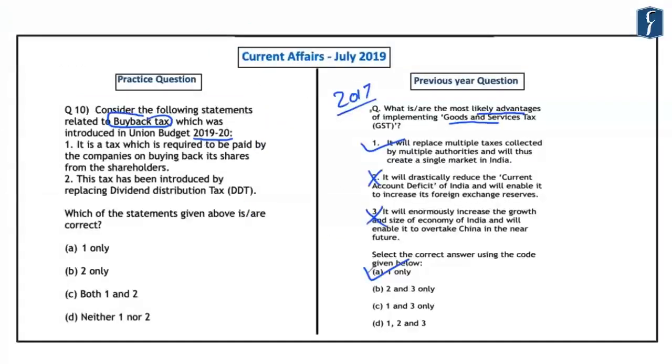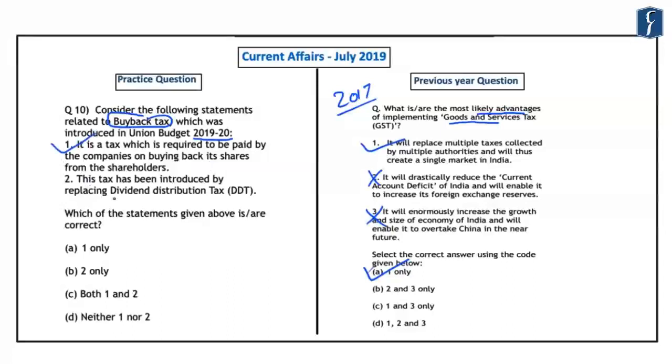So now this question reads, consider the following statements related to the buyback tax which was introduced in the Union Budget of 2019-20. The first statement is that it is a tax which is required to be paid by the companies on buying back its shares from the shareholders, which is a correct statement.